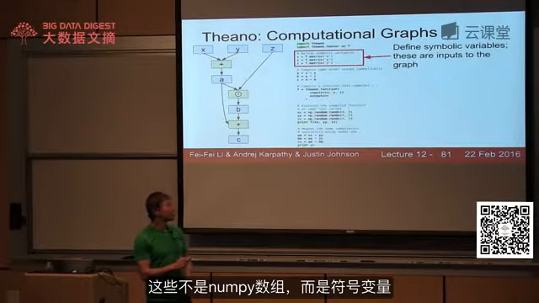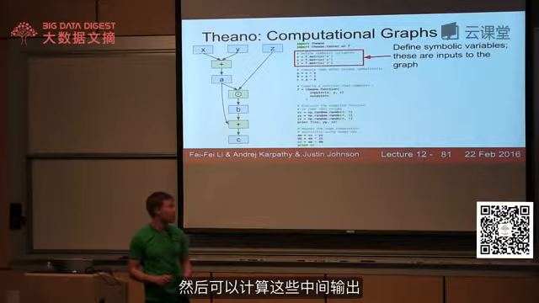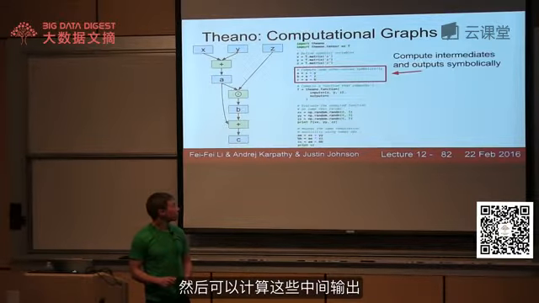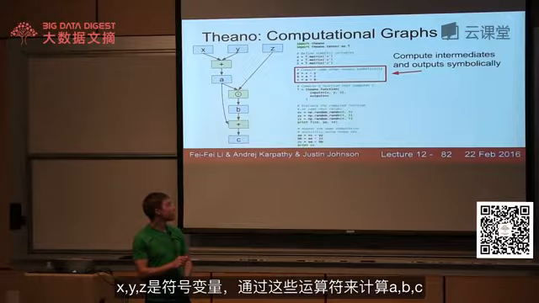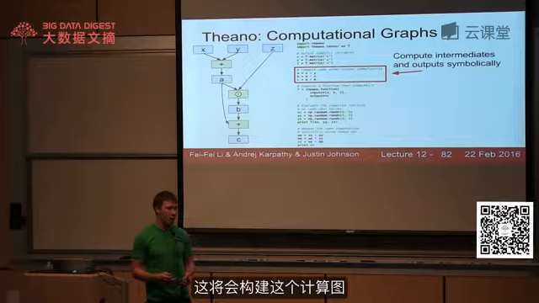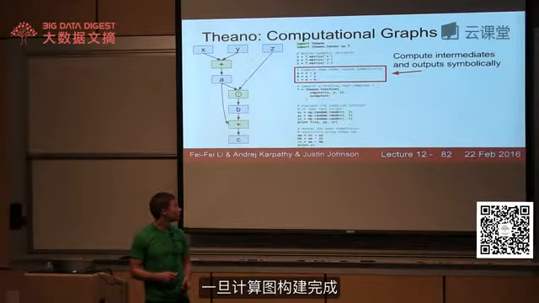These are not NumPy arrays; these are symbolic objects in the computation graph. Then we can compute these outputs symbolically. So x, y, and z are these symbolic things, and we can compute a, b, and c just using these overloaded operators. That'll be building up this computational graph in the back end.